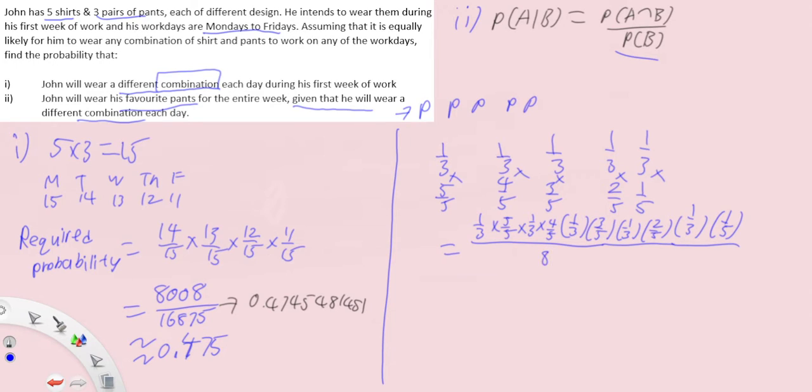Then the bottom is basically P(B), the probability of him wearing a different combination, which is simply the previous answer, 8008 over 16875. Now in your calculator, since you've already calculated the denominator in the previous part, you can use the ans function on top. Now basically you're multiplying 1/3 five times, so 1/3 to the power of 5.